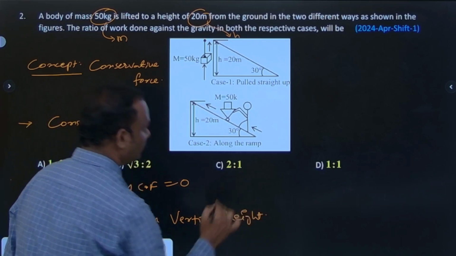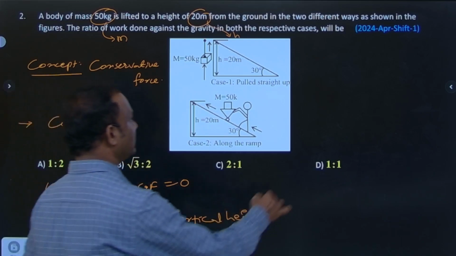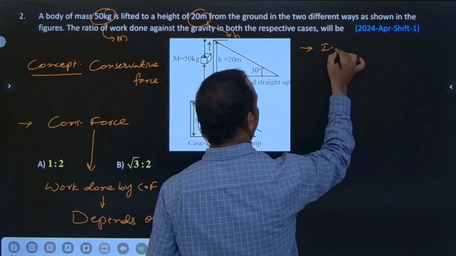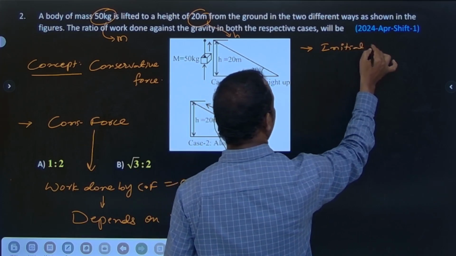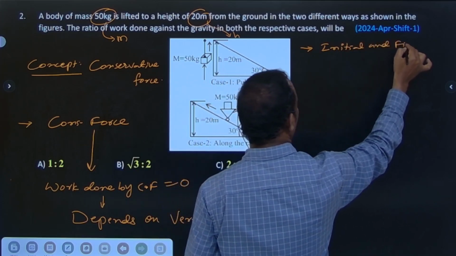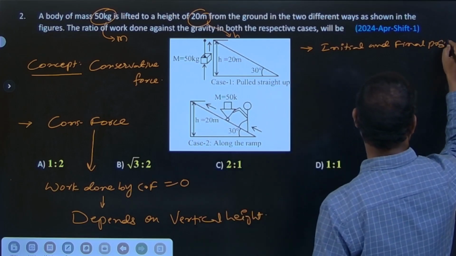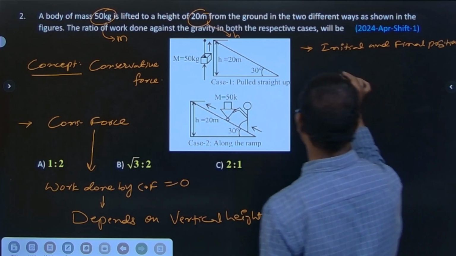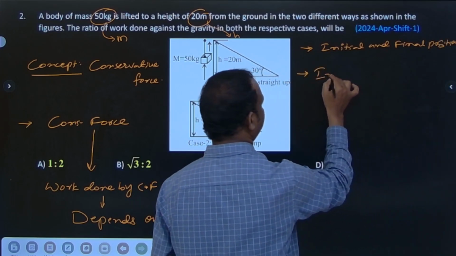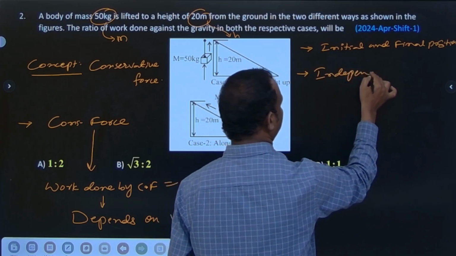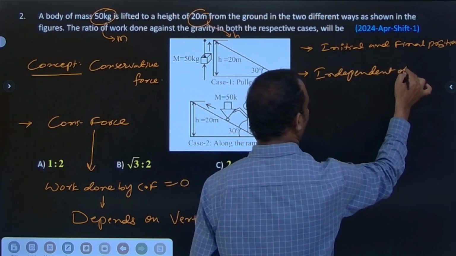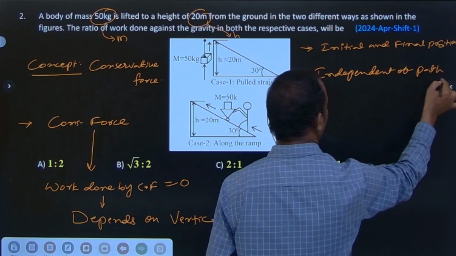Vertical height means it depends on initial and final positions. Okay, initial and final positions. Yes. So next one is independent of path. It does not depend on the path.